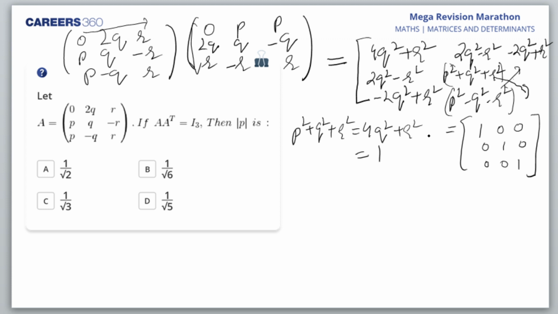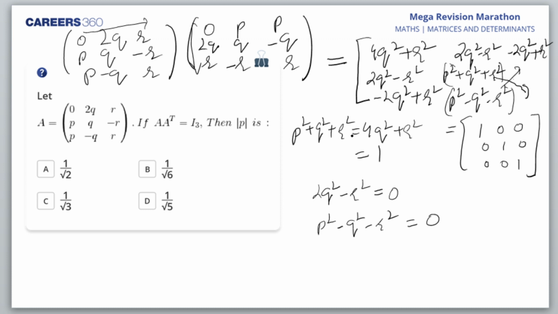And similarly, we'll solve the other equations. 2q square minus r square would be 0. And p square minus q square minus r square is also equal to 0. So this is what I'll have. Now, if I put these values here, what do I get? I am interested in p.